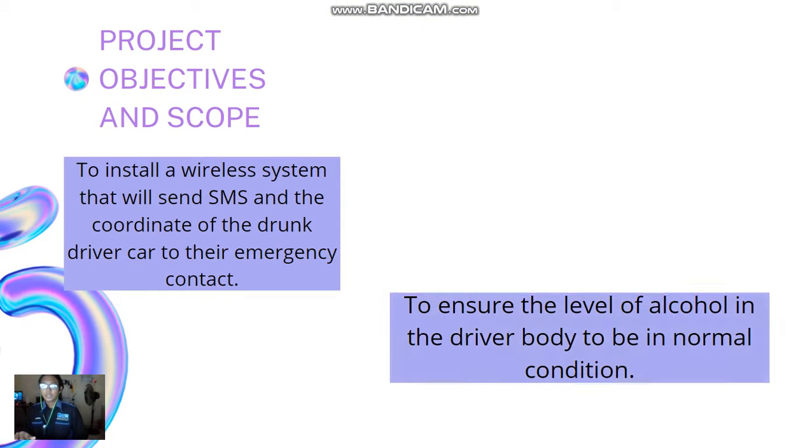The next slide is project objectives and scope. The objective of this project is to install a system that can detect the driver's alcohol level and SMS the message and coordinates of the drunk driver's car to their emergency contact. Next is to ensure the level of alcohol in the driver's body is normal and good to drive, and to not let the drunk driver drive the car.